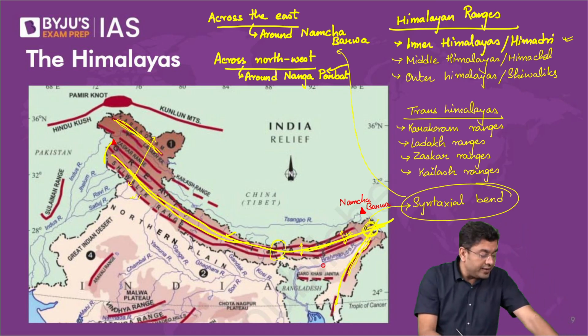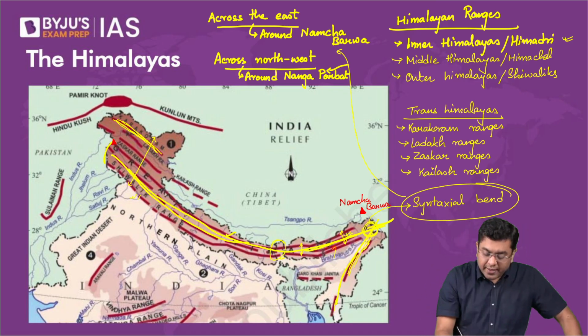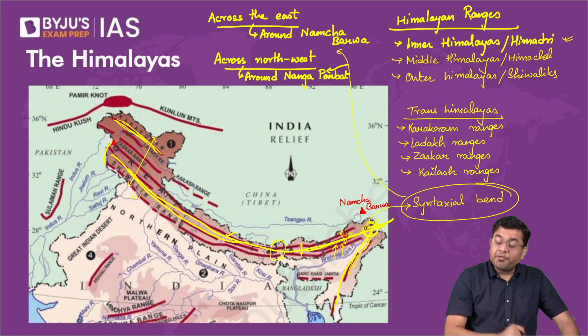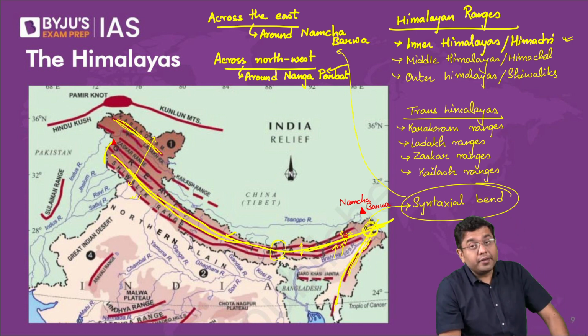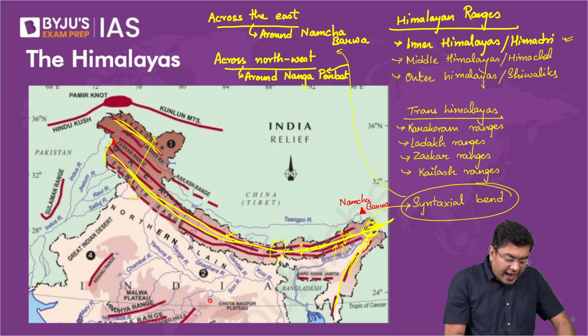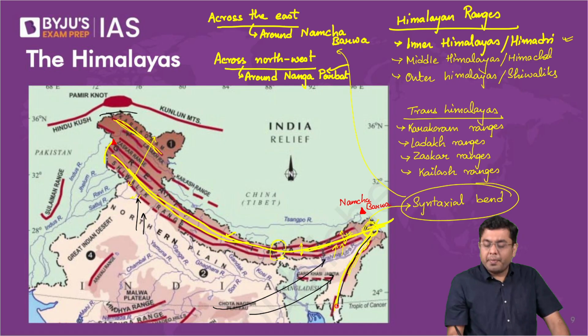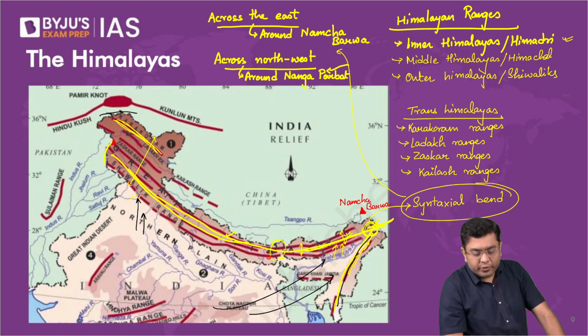That is why that still continues to happen. That is why you will still find a significant amount of compression, and the rocks are very, very compressed in this area, because in general the axis of collision underwent a slight amount of variation. Earlier, the collision was only happening like this. Then, after the opposition was encountered here, you had a collision across this area. That is why you have fold mountains in this region as well.